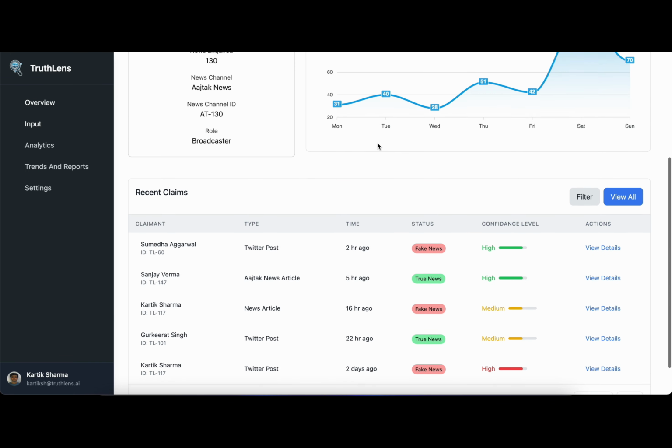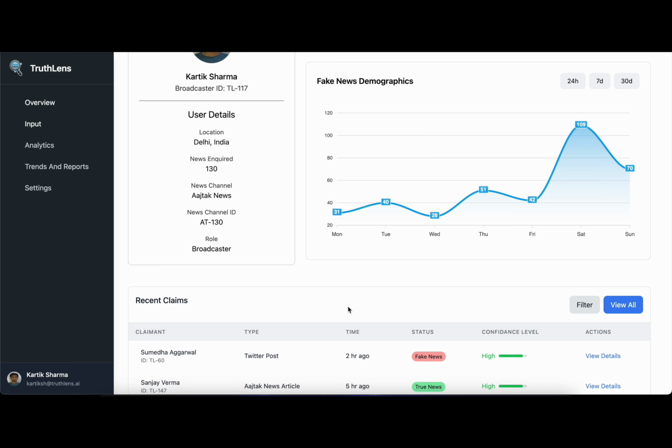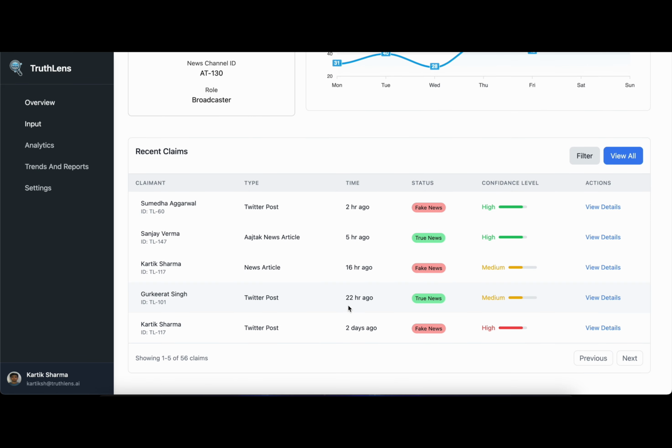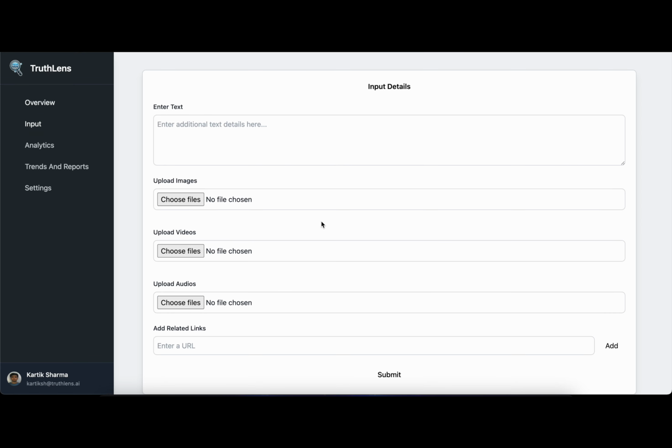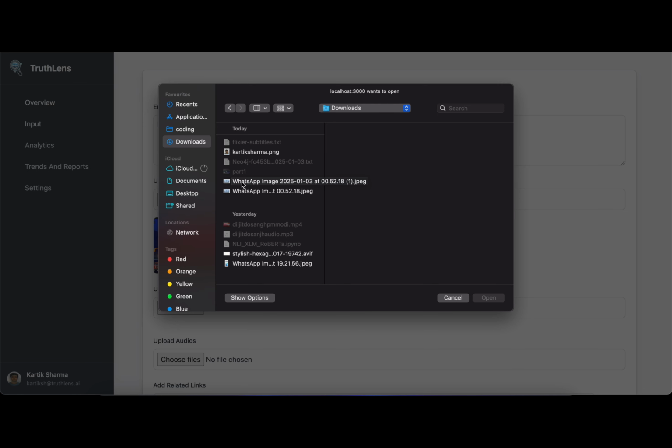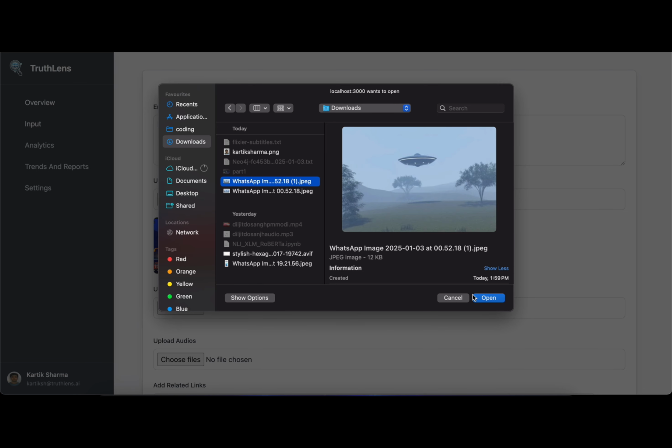As a broadcaster, you can keep track of all the news you've recently broadcasted. It's your personal dashboard for all your verified content. Input page. TruthLens allows you to upload content in multiple formats. Whether it's text, images, audio, or video, you can submit anything that needs verification. For instance, you want to verify news about Diljit Dosanjh's recent meeting with the Prime Minister of India. I will also upload a random UFO image, just to see whether it'll be able to term it as fake news or not.